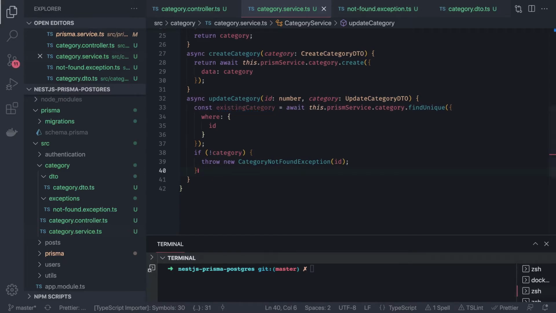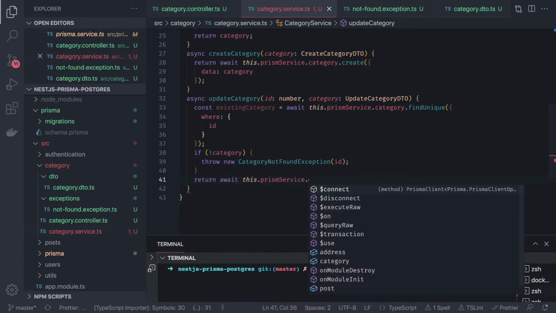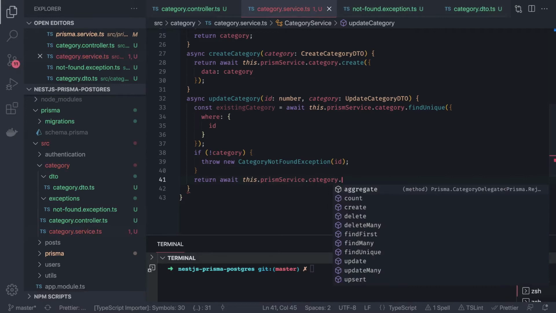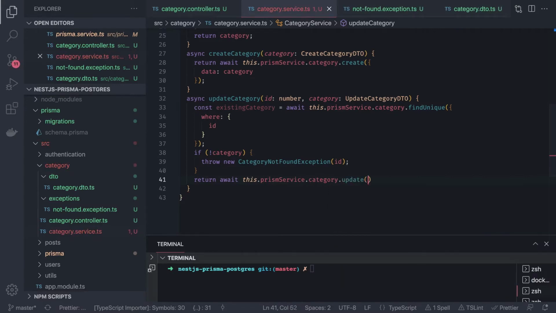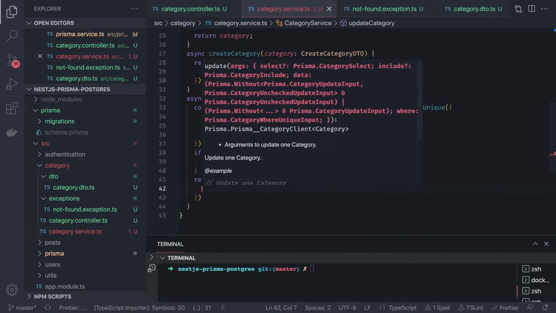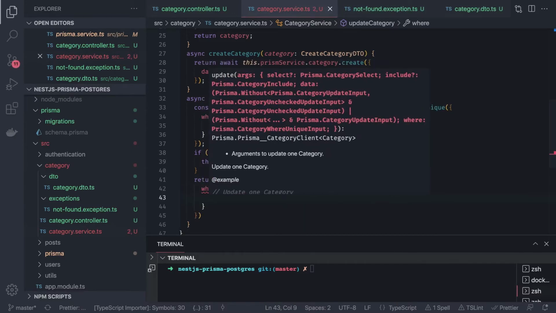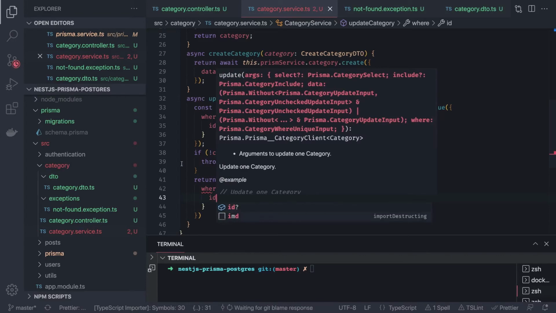So what you can do is return await this dot prisma service dot category dot, it will be simple update, and we just need to pass the where clause. We already verified that this really exists, so we don't need to worry about whether it is going to be there or not.